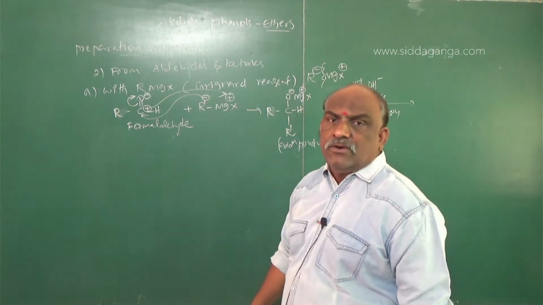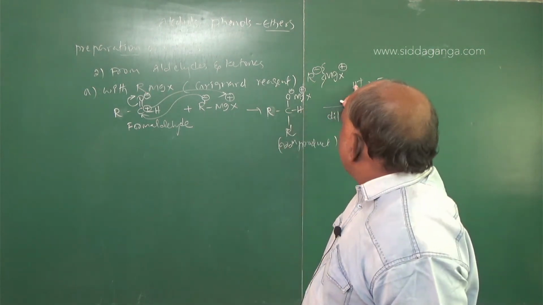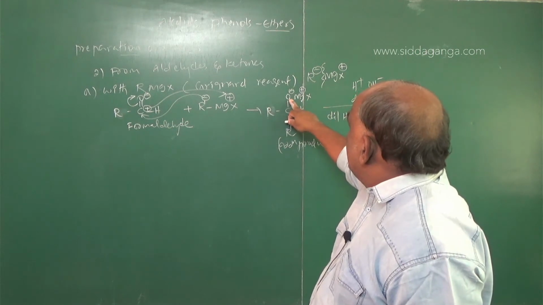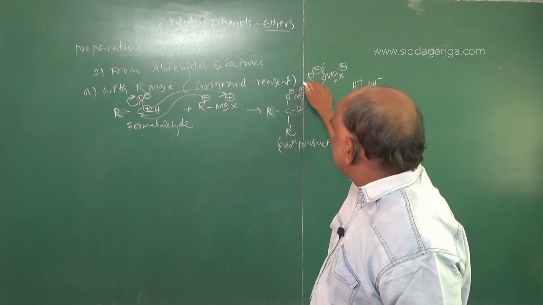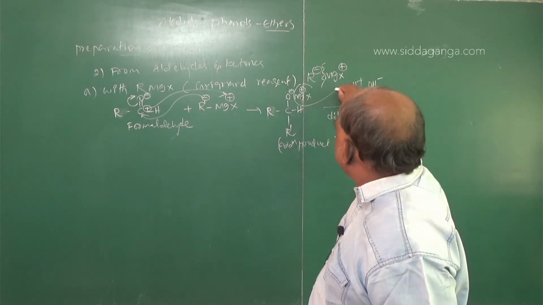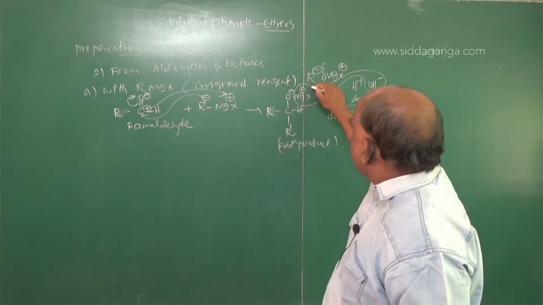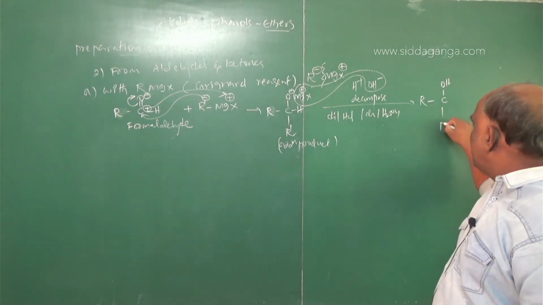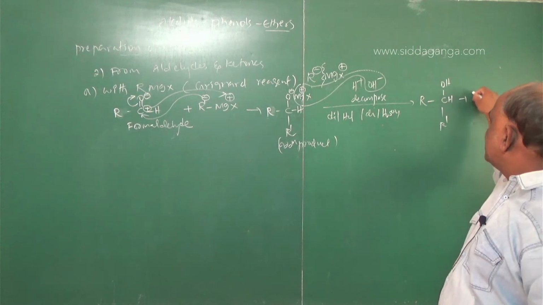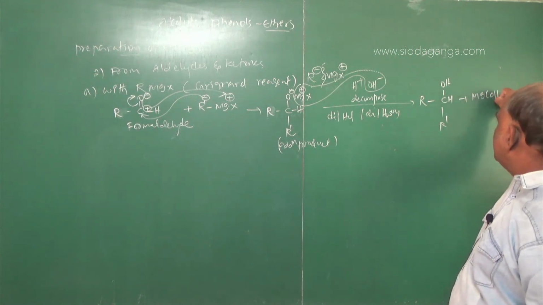H plus is added and MgX is removed, with addition of OH. So the entire MgX is replaced with OH, giving R single bond CHOH R dash plus MgOHX.